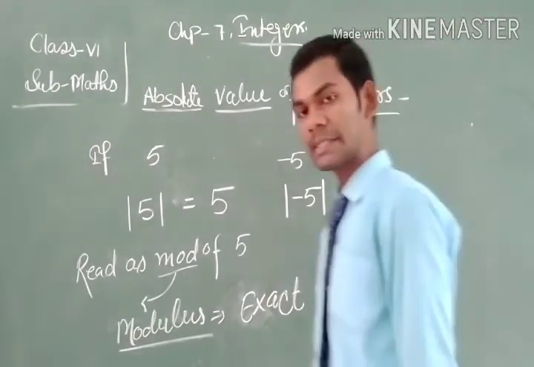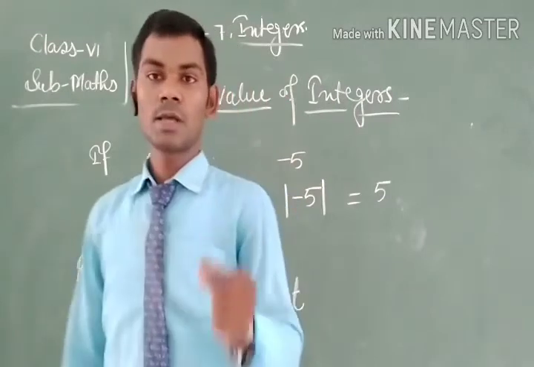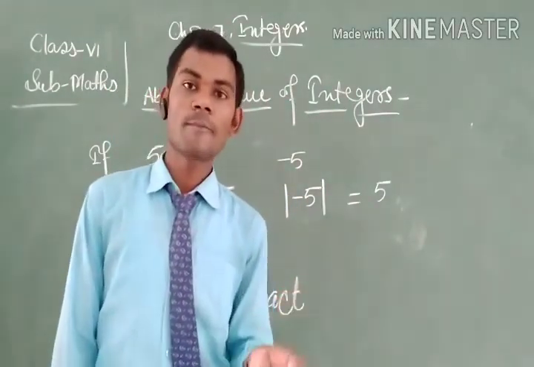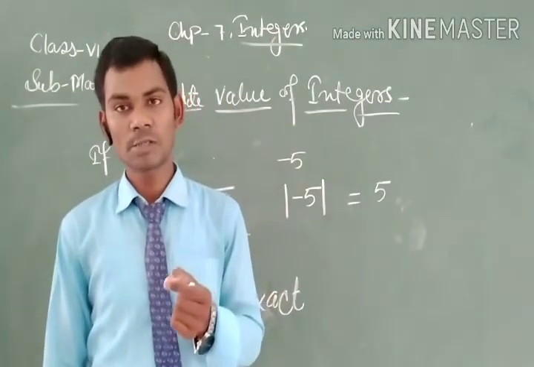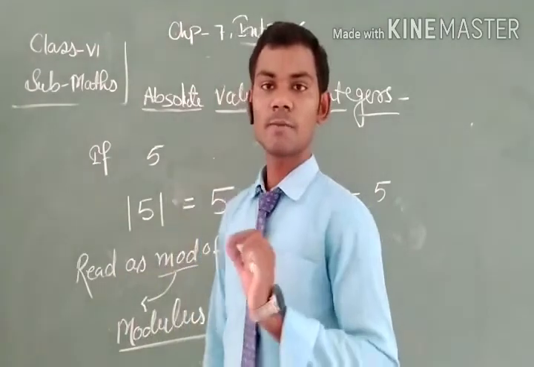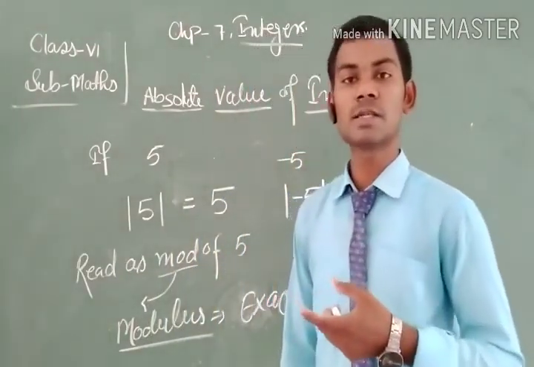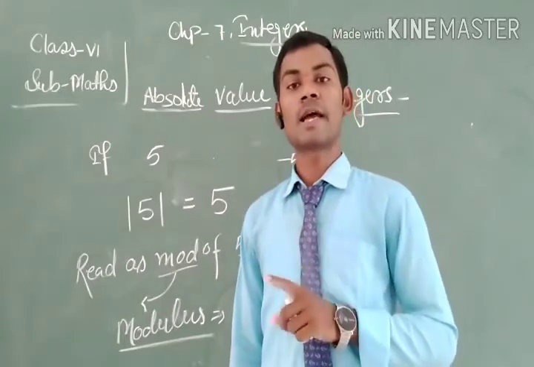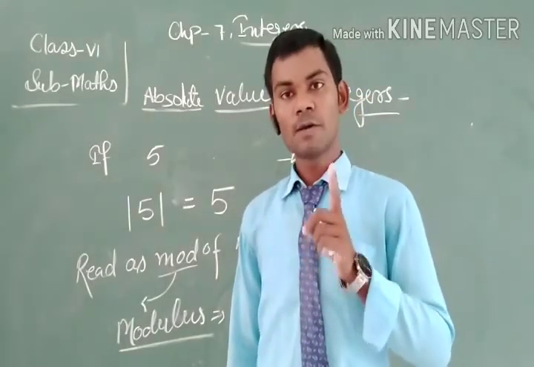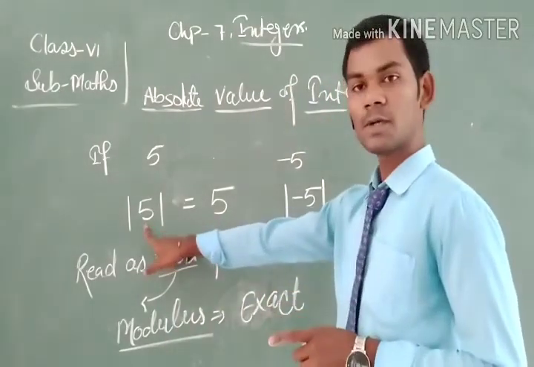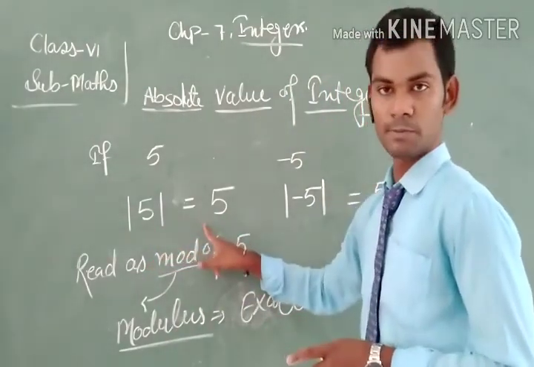So we say that any number, whether negative or positive, has a modulus value that is always positive. If the number is positive, its absolute value is positive.